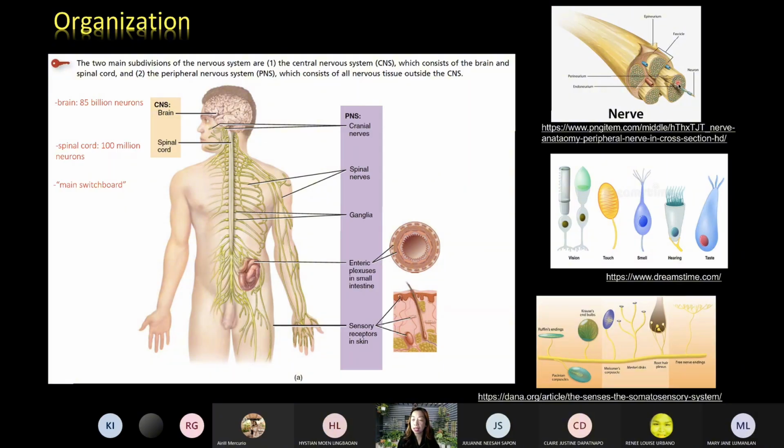Like here, it's actually made up of hundreds to thousands of, what do you think? These fiber structures. They're actually what part of a neuron? There are three basic parts of a neuron. You have the dendrites, the body, and the axon. So what do you think are included in a nerve? Are these the axons or the cell bodies or the neurons?